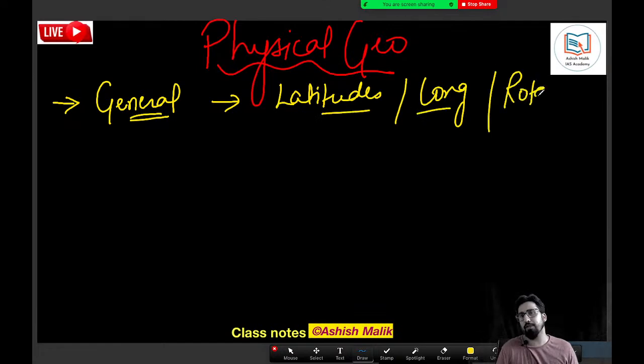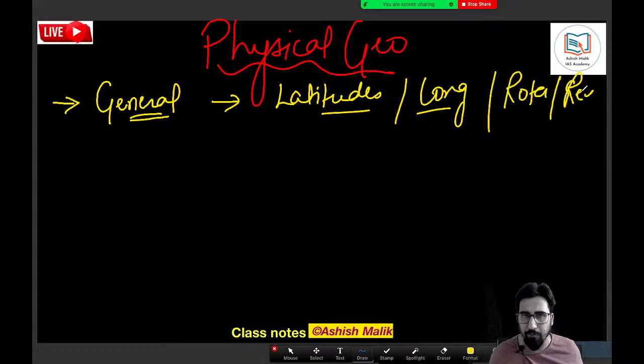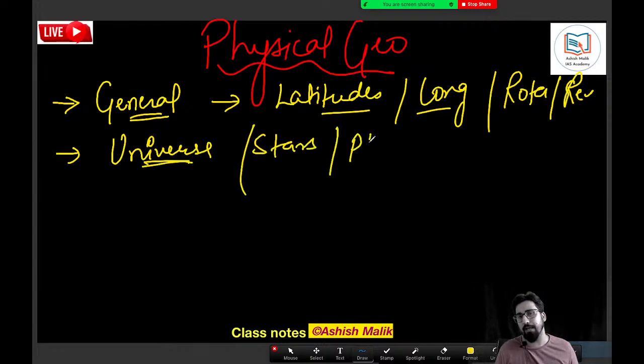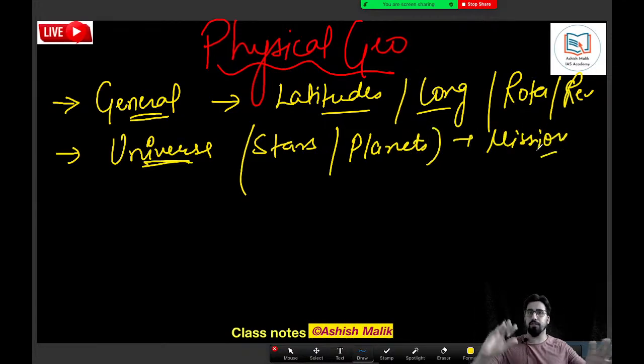About the earth, rotation, revolution, all these kind of basic points we have to discuss. There is another domain of geography where we will be discussing the universe, all the stars and all the planets, their related phenomena, all the latest missions that the world is conducting for the stars and the planets, the universe, how it formed, and every phenomenon related.